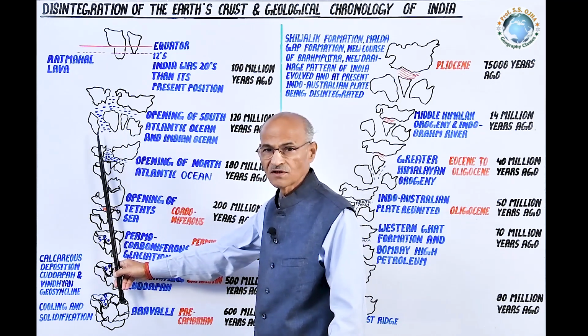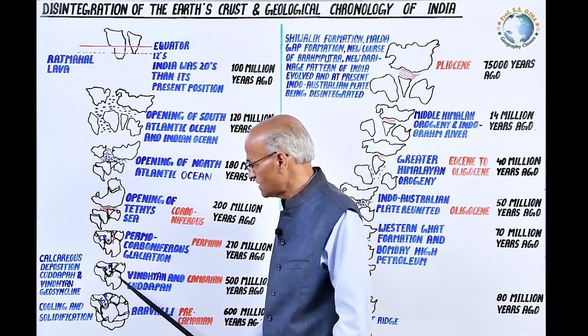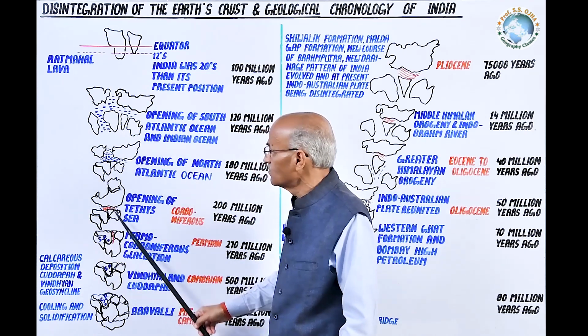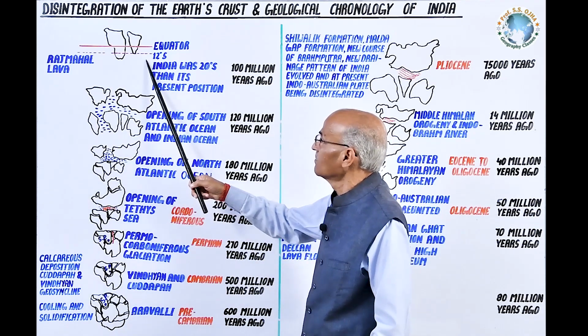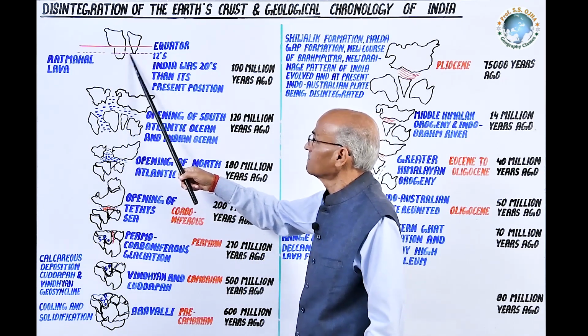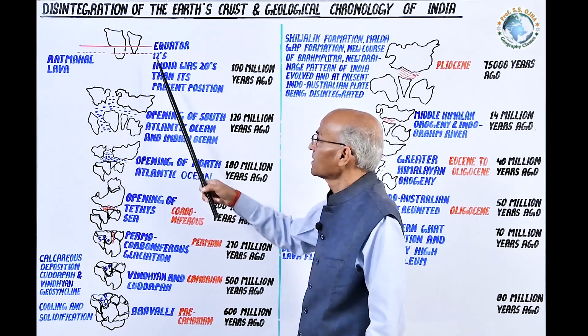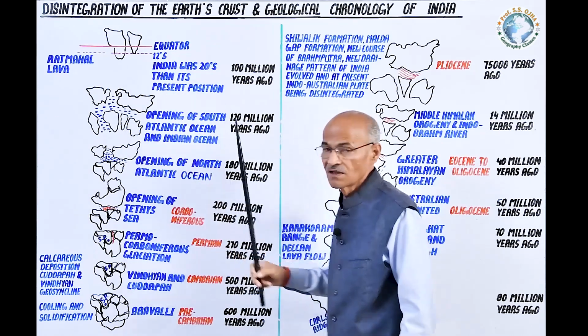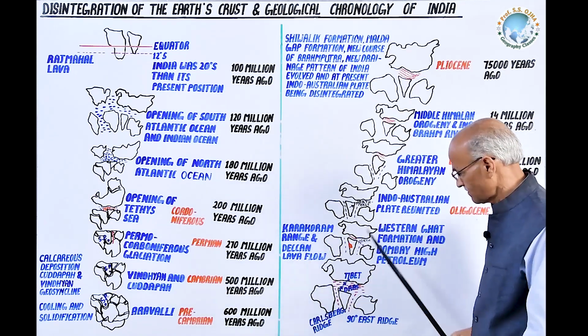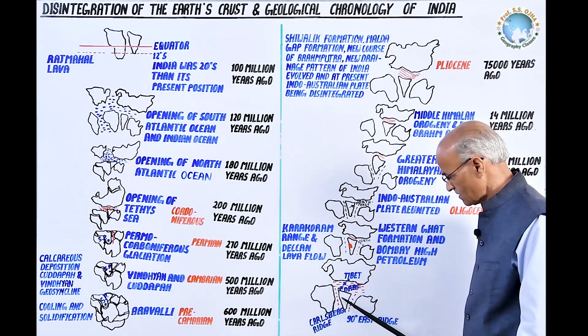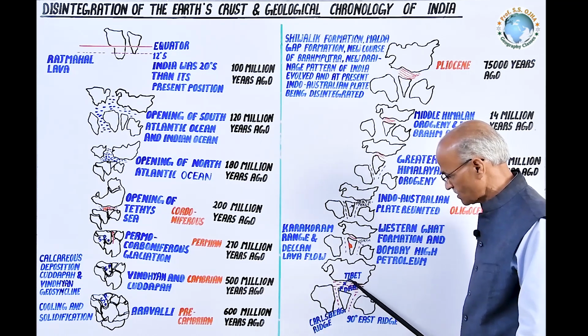It shows that the disintegrated Pangaea moved gradually northward. But as India was broken, separated from Africa, and crossed the equator, the second phase of the tectonics starts from here. And now India is moving towards the north.